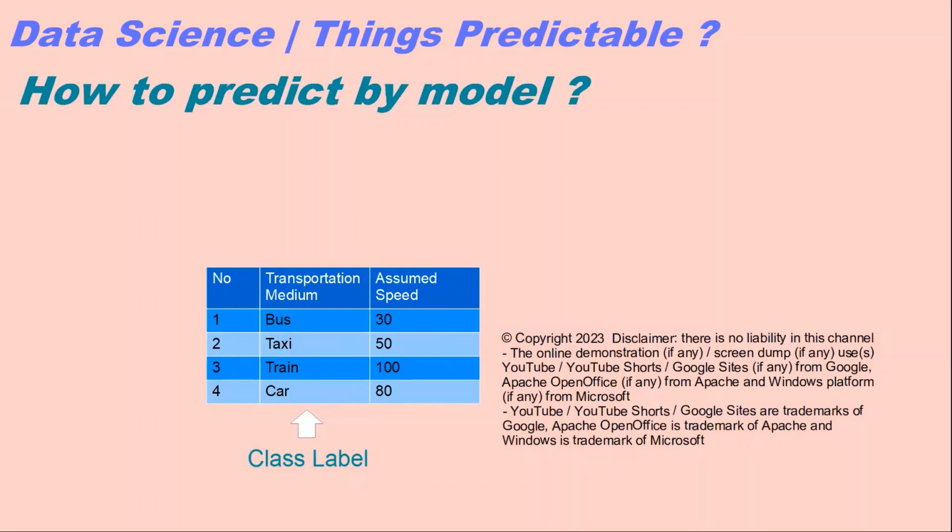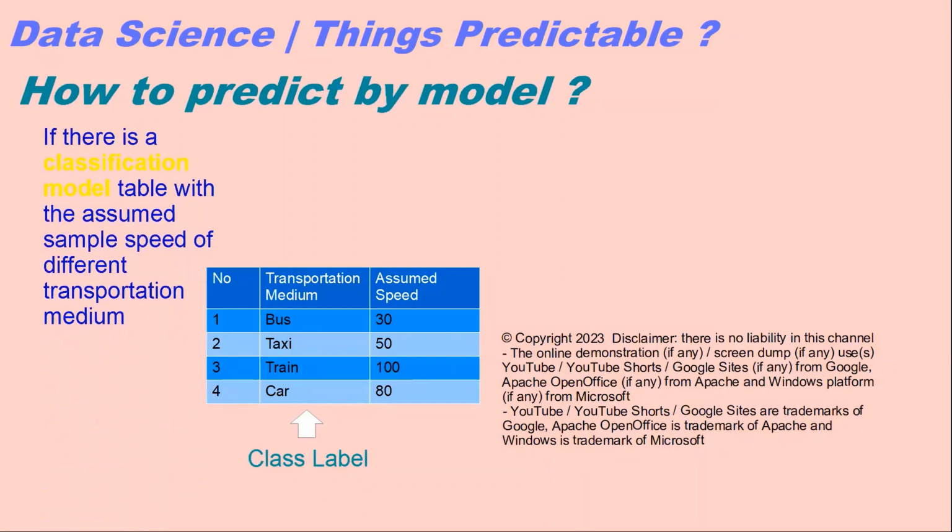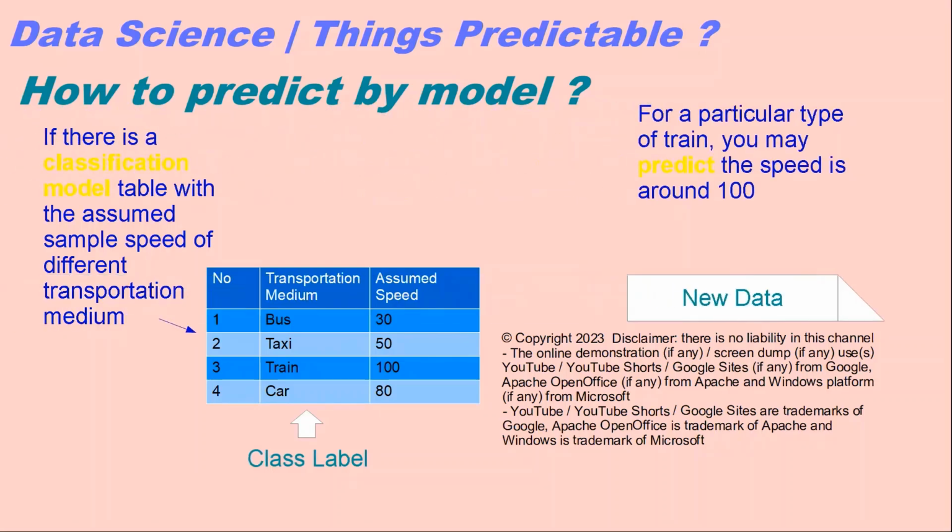How to predict by model. If there is a classification model table with the assumed sample speed of different transportation medium, for a particular type of train, you may predict the speed is around 100.